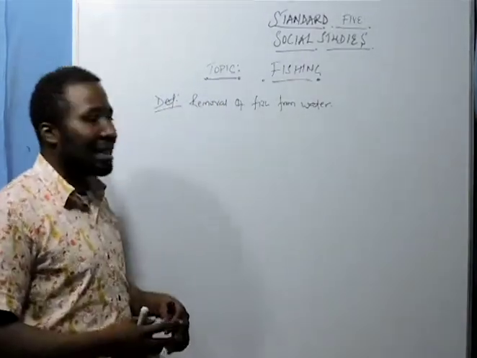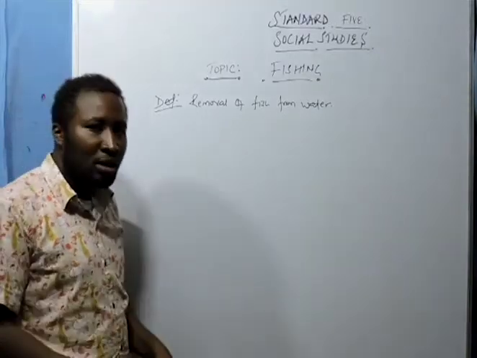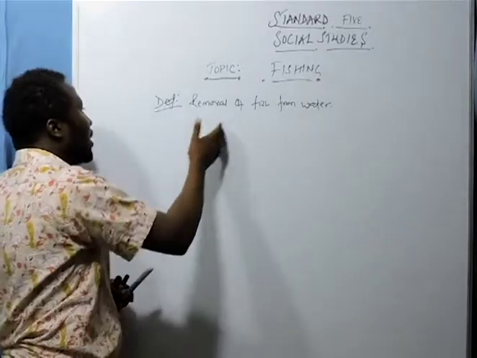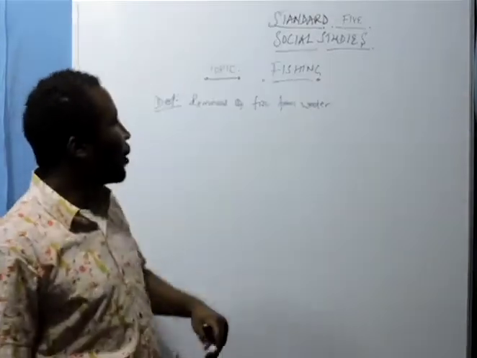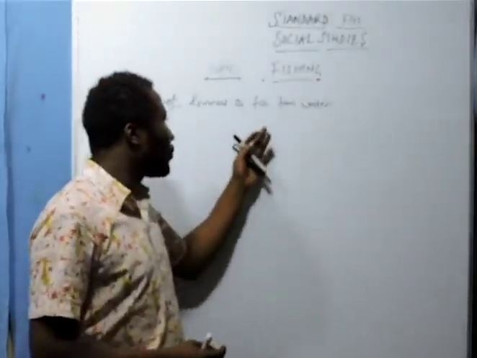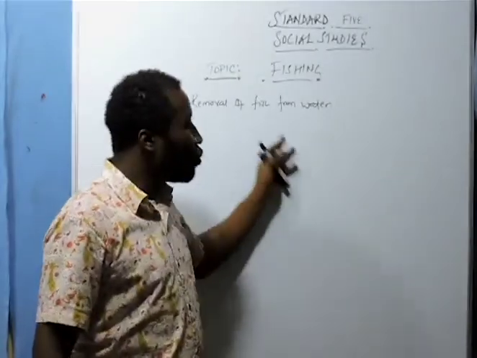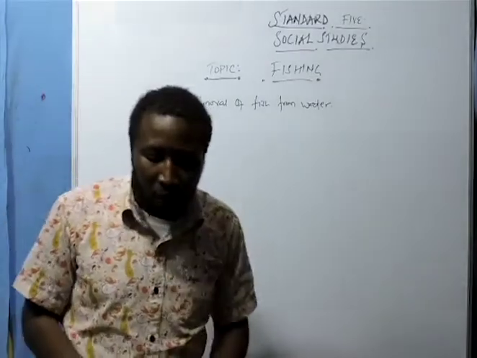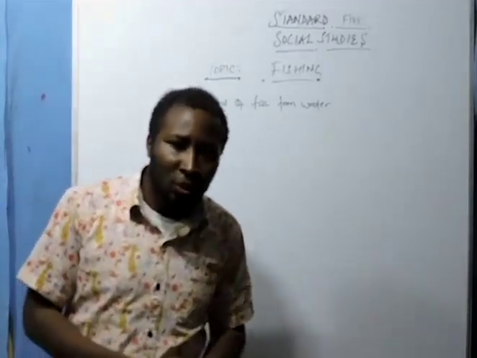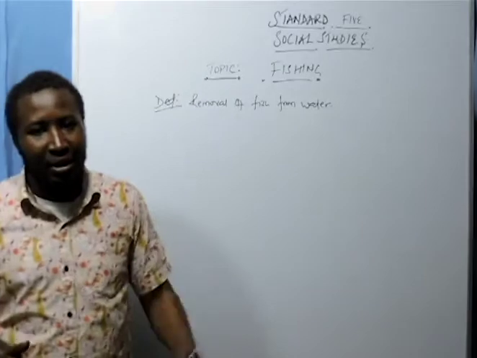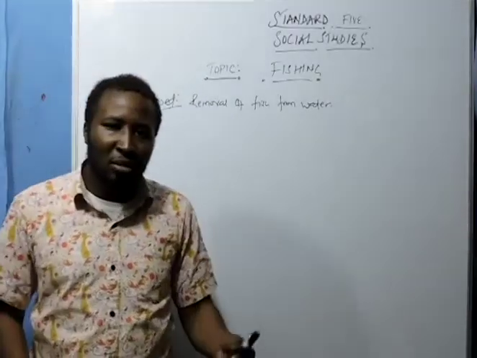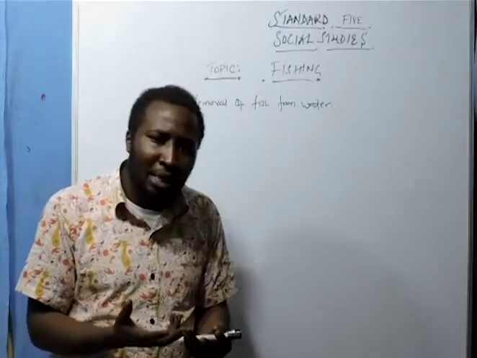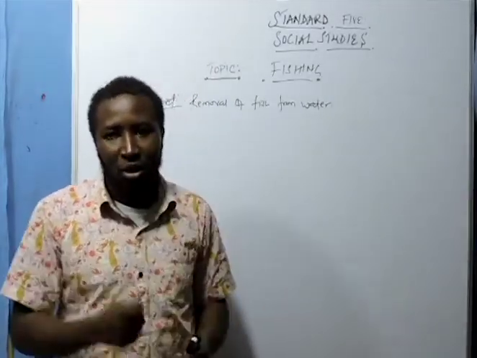Now, fish farming is the rearing of fish in ponds, in dams, in various water bodies. Fishing is the removal, where you remove. So in class, we don't talk about fish farming. This is where we talk about fishing: the removal or harvesting of fish from water. This can be done in various places, such as the ocean. We have lakes, rivers, dams, and ponds. There are very many water bodies where we could carry out fishing.